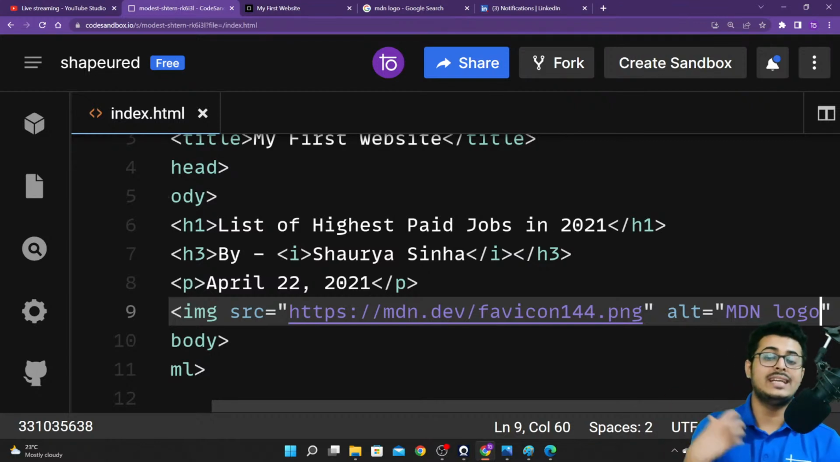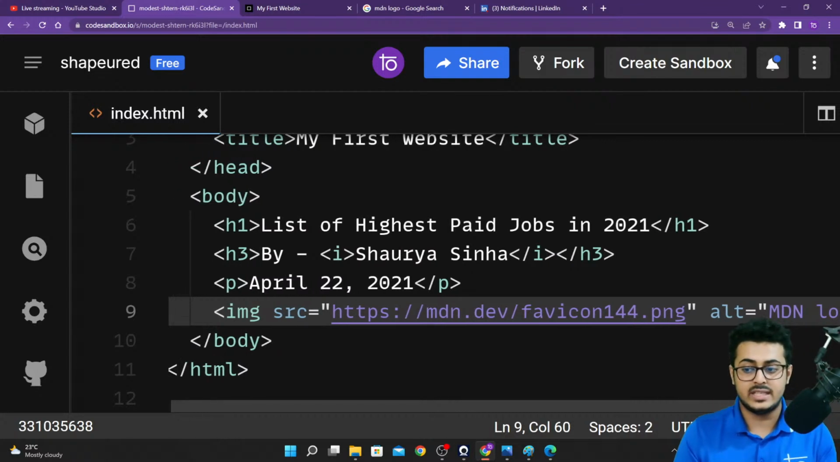Similar to that, if your internet is not working properly, there's some problem with your internet itself, and the images aren't loading up, then instead of loading the image, it will show you this alternate text right over there, that is your MDN logo. So you are having your source and the alternate, ALT, alternate text, that are the attributes associated with the image tag.